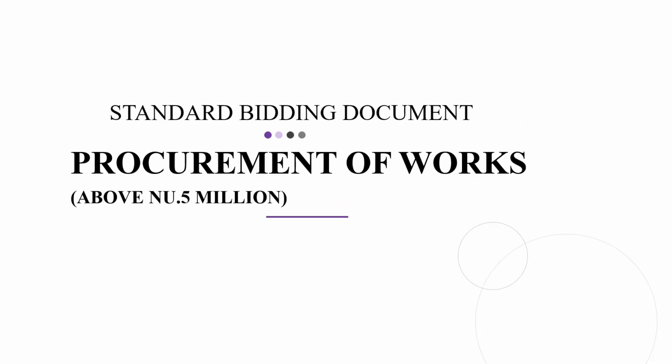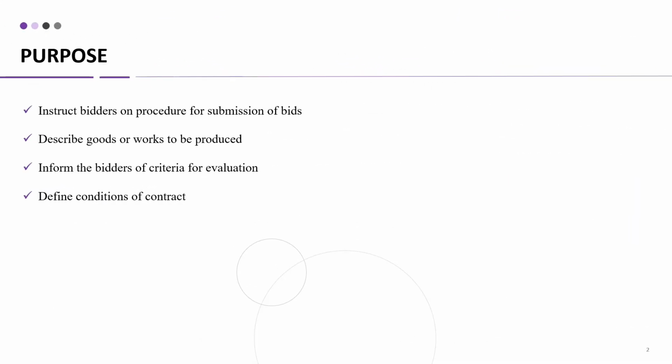Standard bidding document, procurement of works above Nu 5 million. Purpose: its purpose is to instruct the bidders on procedure for submission of bids, describe goods or works to be produced, inform the bidders of criteria for evaluation, define conditions of the contract.